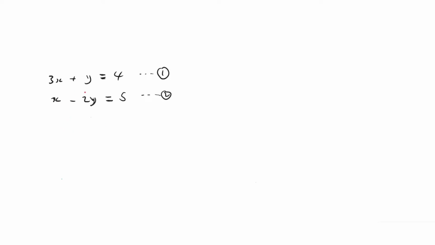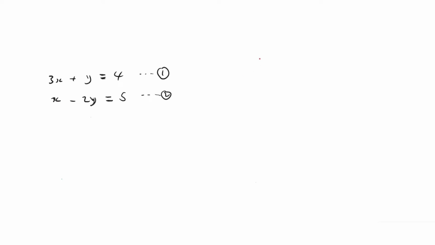So the first thing that you have to do here is to decide what it is that you want to eliminate. You don't know x, you don't know y. So from both equations, you must check which one is easy to eliminate. Sometimes you may have to divide, sometimes you may have to multiply to make terms equal.